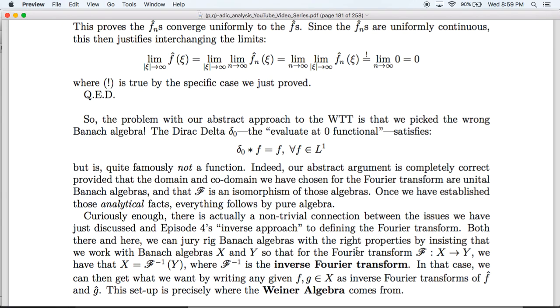Now, curiously enough, there's actually a non-trivial connection between everything we've just discussed and the inverse approach to defining the Fourier transform that we used in episode 4.